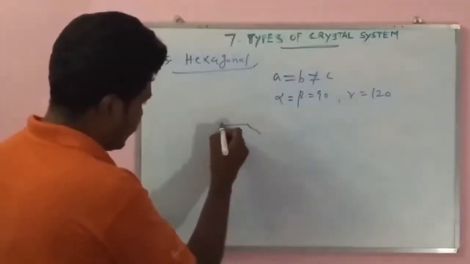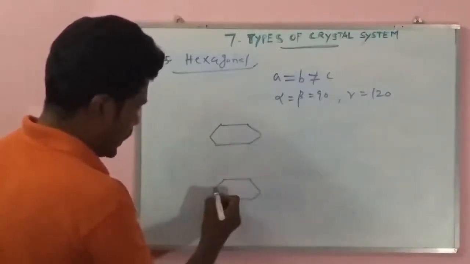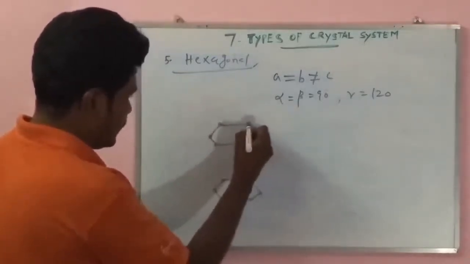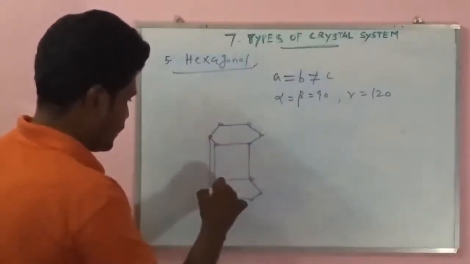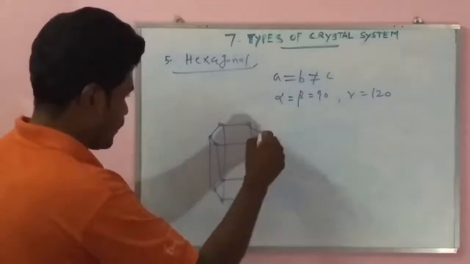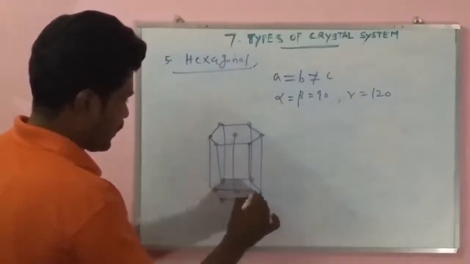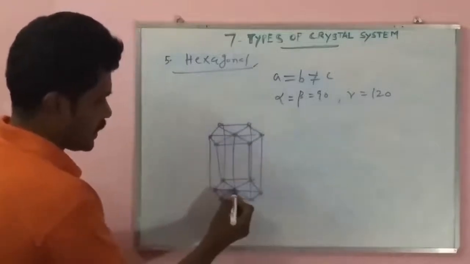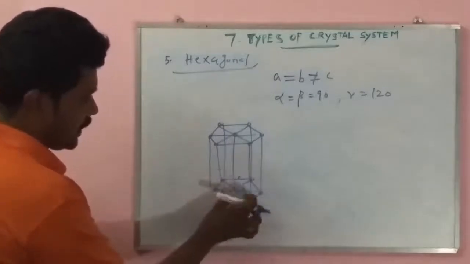A hexagon has a top and bottom side, and there are 6 atoms in this cell, with atoms in the two base centers. For these hexagonal structures, the distances are a, b and c.